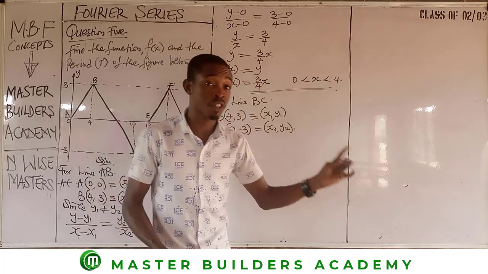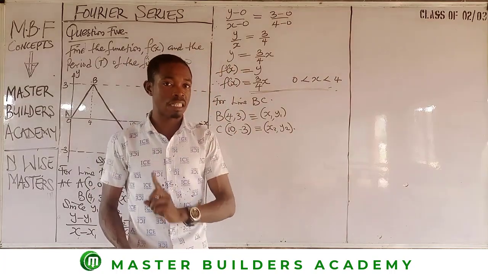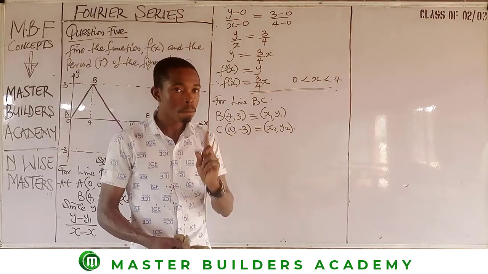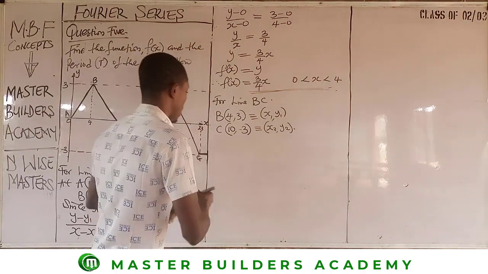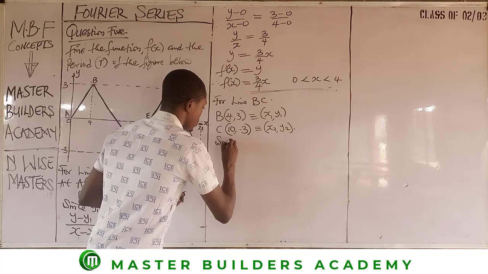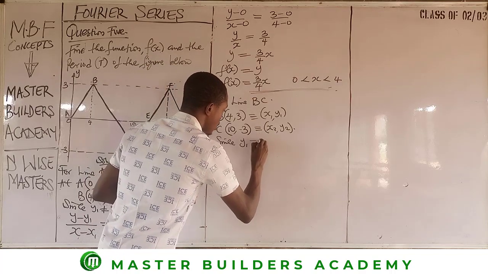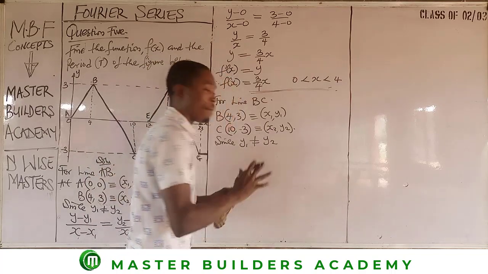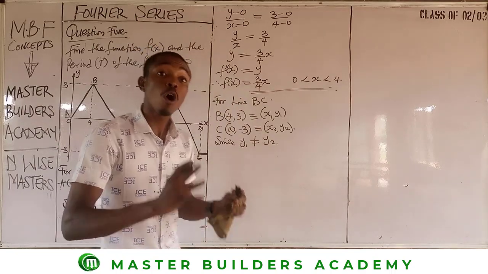Since you have one as positive and the other as negative, they are never the same. So since y1 is not equal to y2, then apply the equation of a straight line.